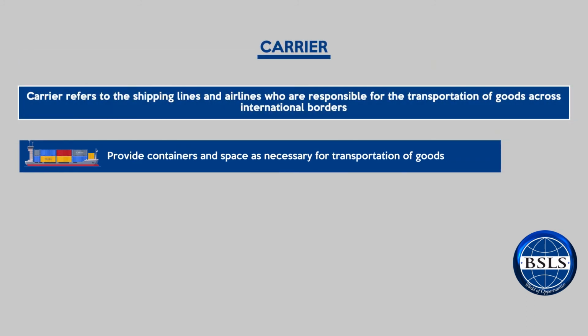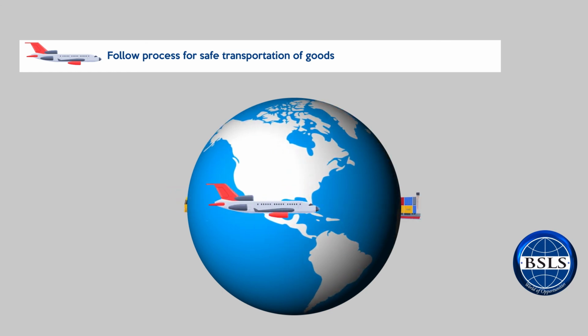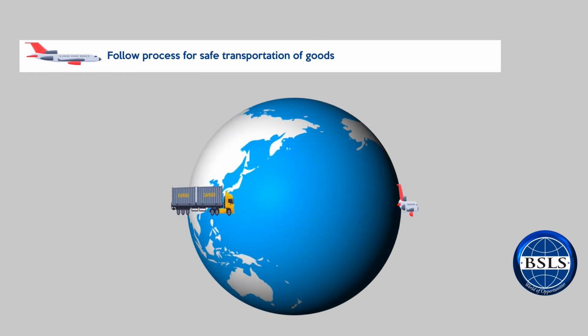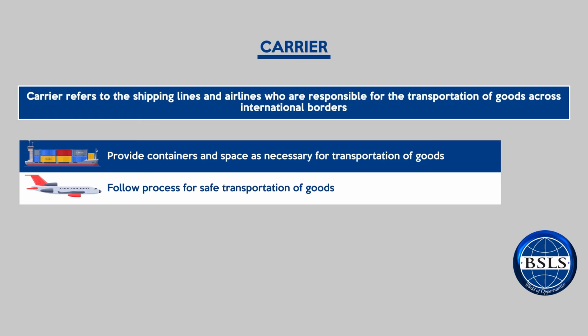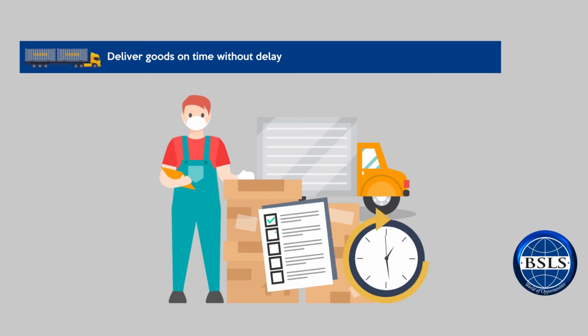The other responsibility of the carriers is to follow process for safe transportation of goods. As the cargo moves through sea and air, carriers have to ensure the safety of cargo and not cause any damage. The other responsibility of the carriers is to deliver goods on time without delay.